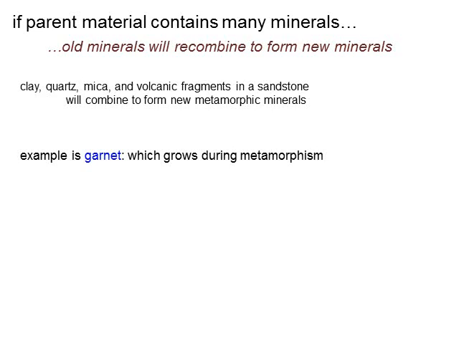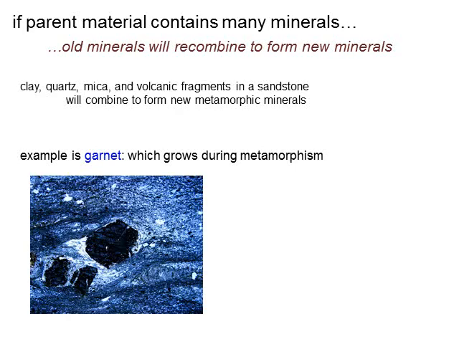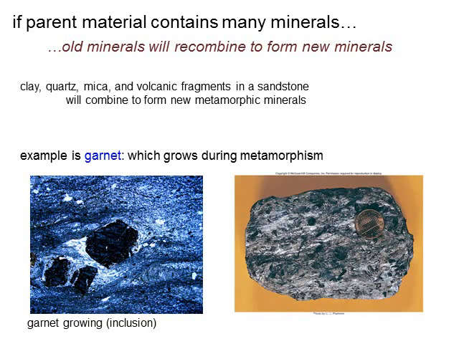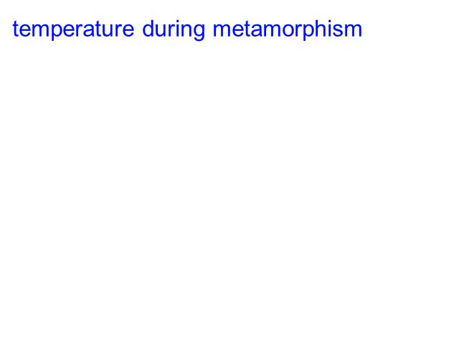An example of this is garnet. Now, garnet is something which will grow during metamorphism. Here is a garnet inclusion, and you can see this dark spot here and here and here. Those are garnets, which are growing during the process of metamorphism. And this is a garnet schist. So this is a type of metamorphic rock that has these darker colored inclusions, and those are the garnets that are growing during the metamorphic process.